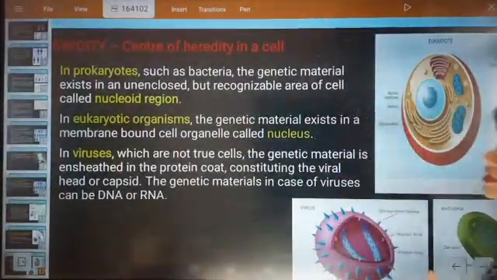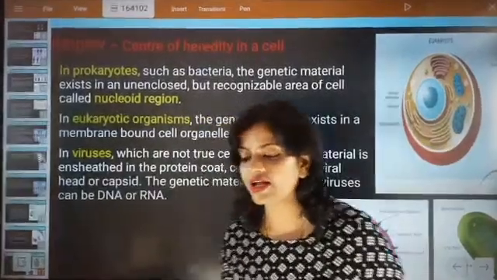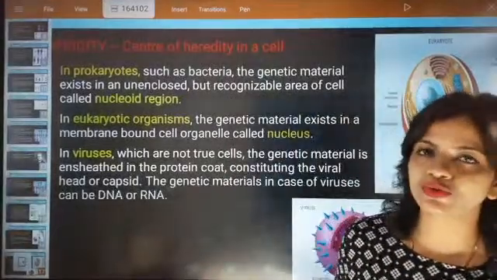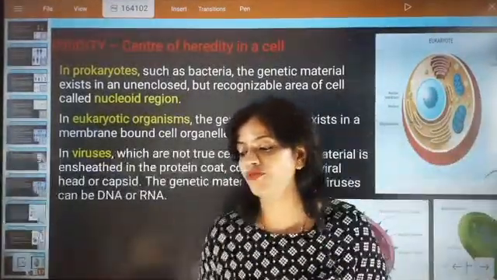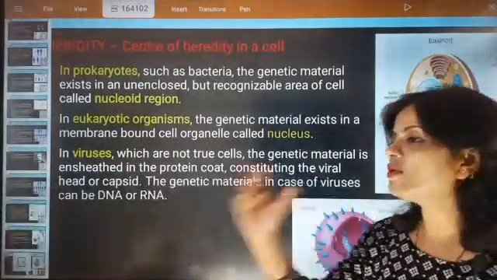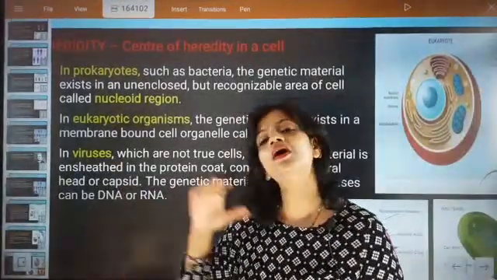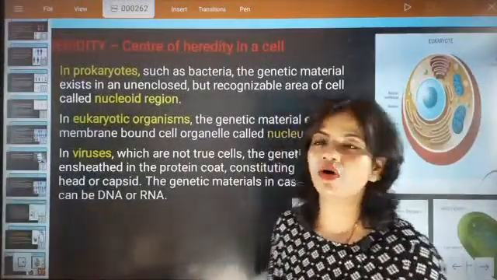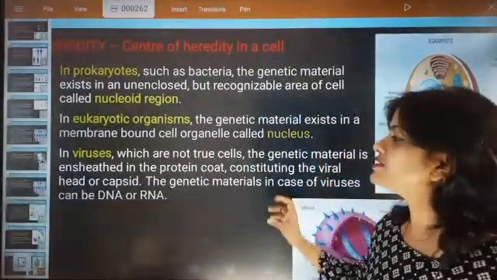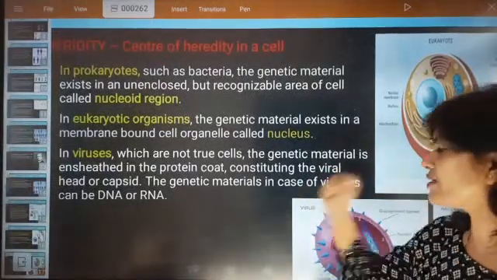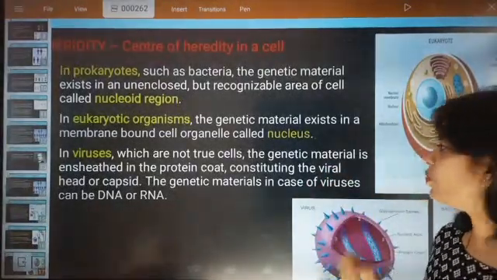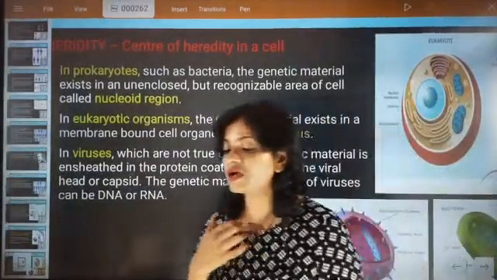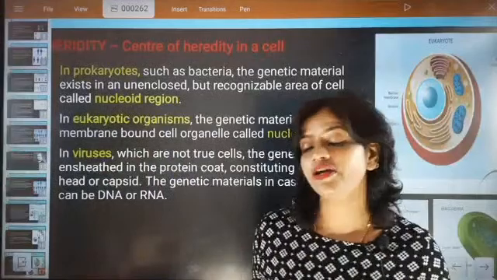So if somebody asks how a virus is exactly replicating, you first say that a virus structure is not a true cell. They don't exhibit the sign of life. When they are outside in the air, they are dead. When they come in contact with the body, only then do they show the sign of living. They form colonies and constitute protein. They contain the genetic information, where in the case of a virus, DNA or RNA is the one carrying the genetic information.